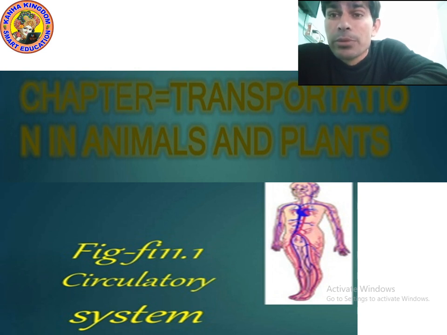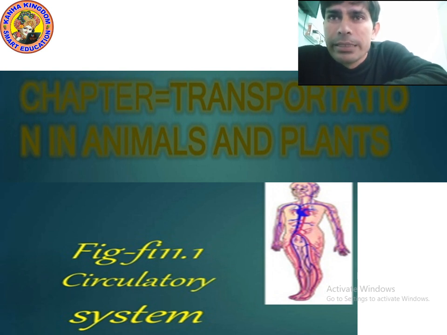Remember, kids, our body is made up of cells. The group of cells which perform a specific function is called tissue. And a group of tissues is called an organ, and a group of organs is called an organ system. Okay. I hope you understood.